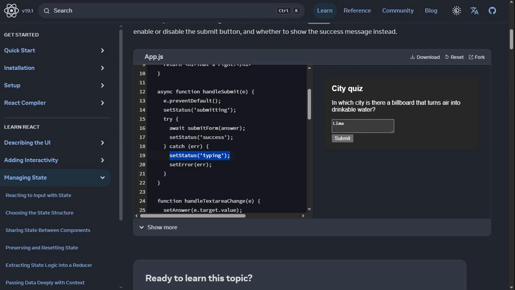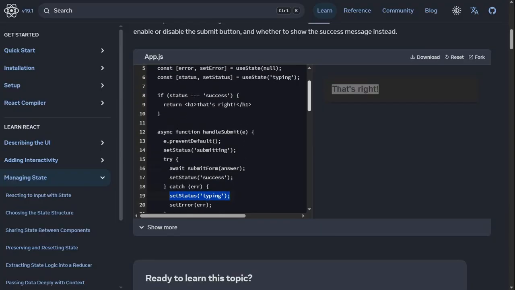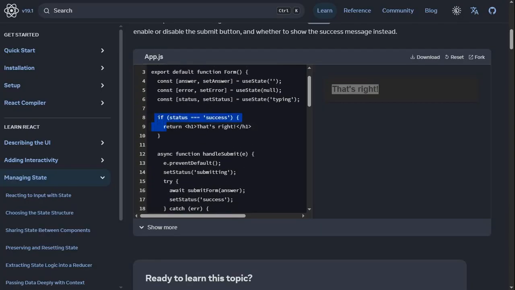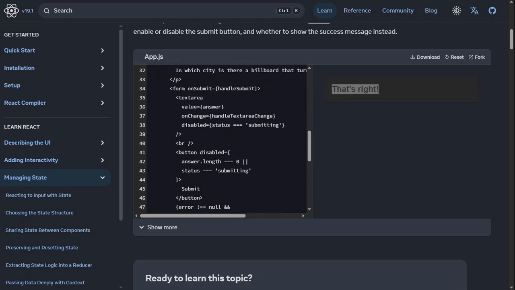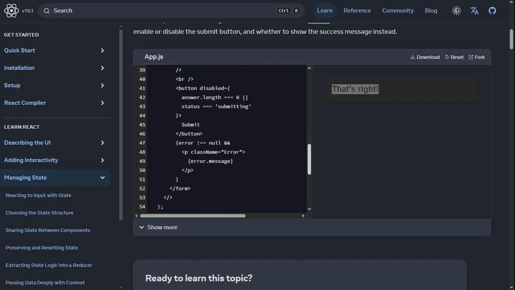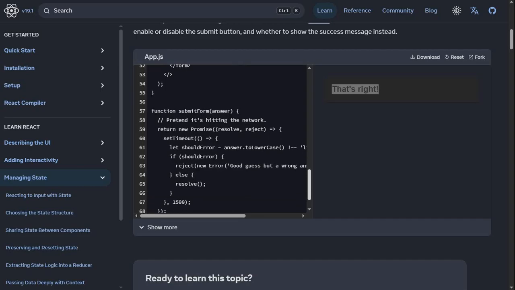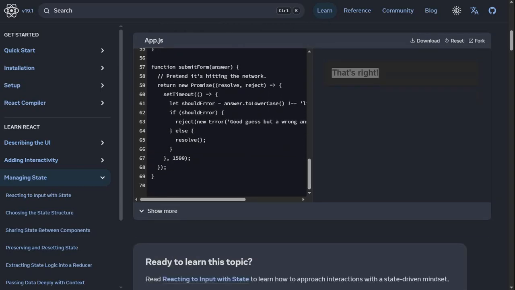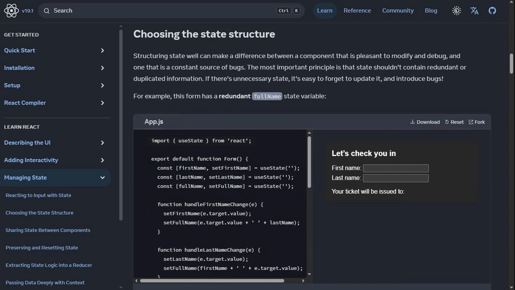Okay. Well, let's try Lima. That's right. Okay, so I only get this one because the return for this if statement, if it is correct, is only this h1. Now we should get here like okay, I'm not gonna expand too much, doesn't matter. Ready to learn, yeah.